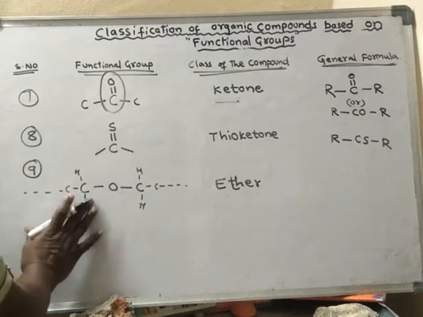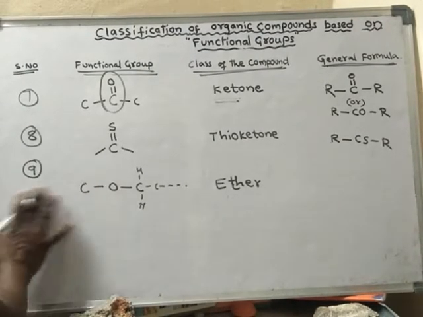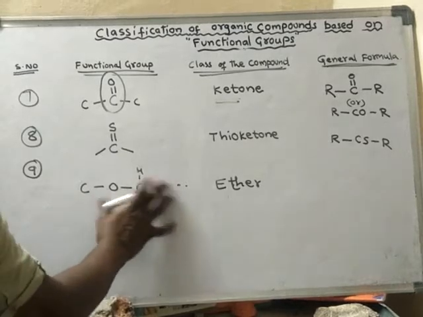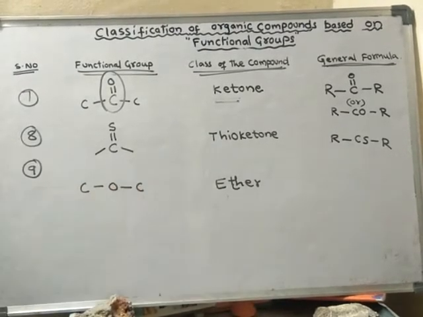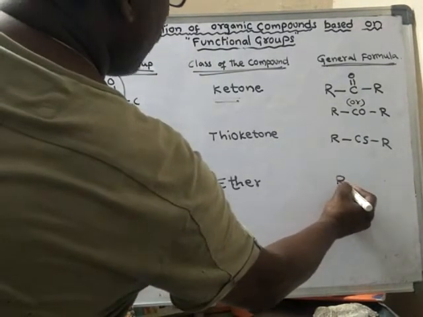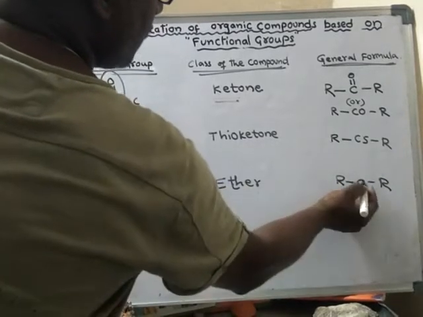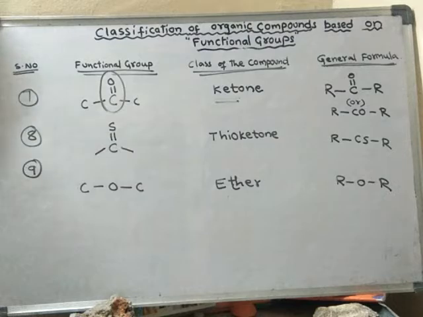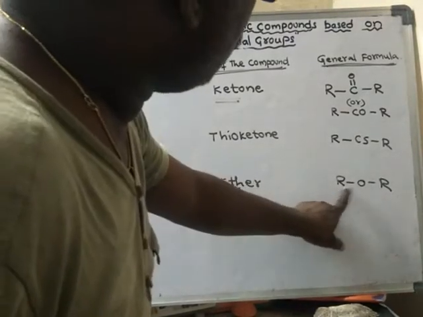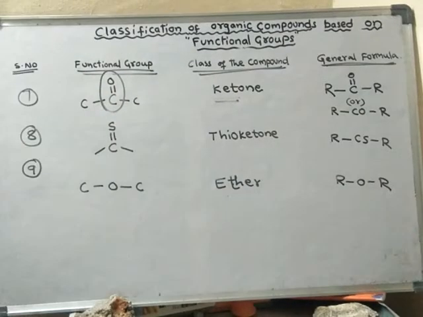Generally we will represent the ether in this fashion: COC, or else the general formula is ROR, carbon framework, carbon framework. Between two carbon frameworks, one oxygen is there. That means if an oxygen connects to two carbon frameworks, then such a compound is said to be ether.